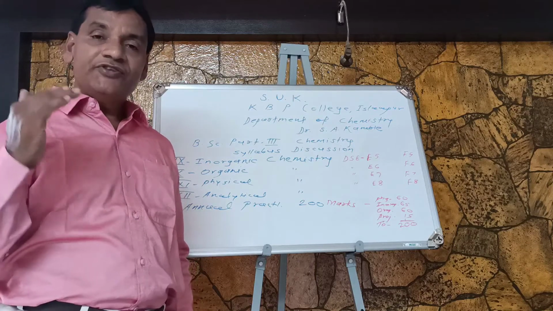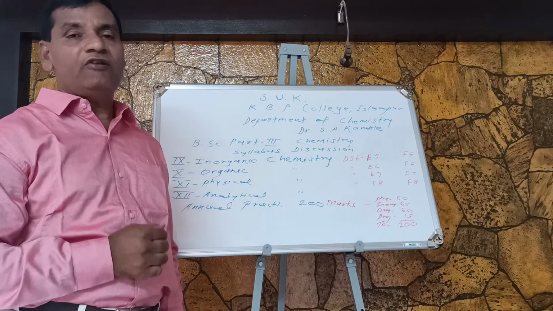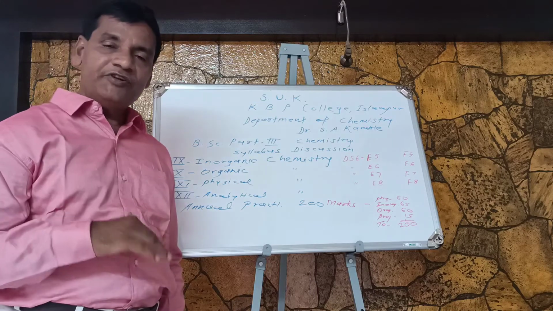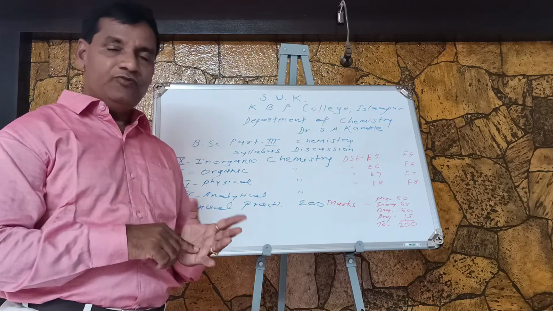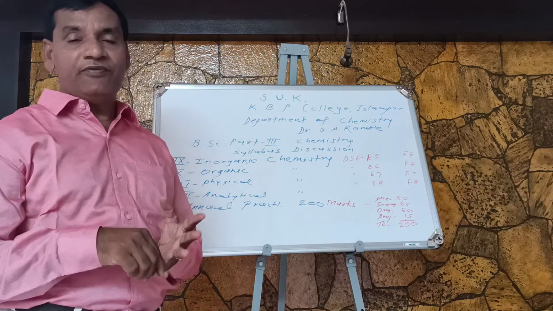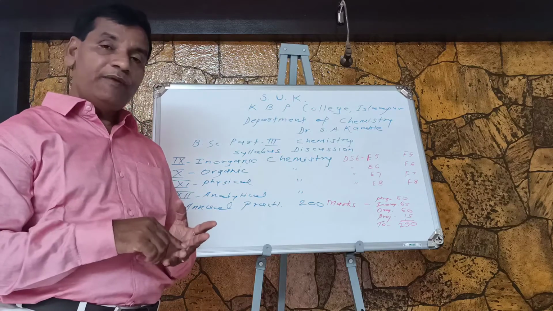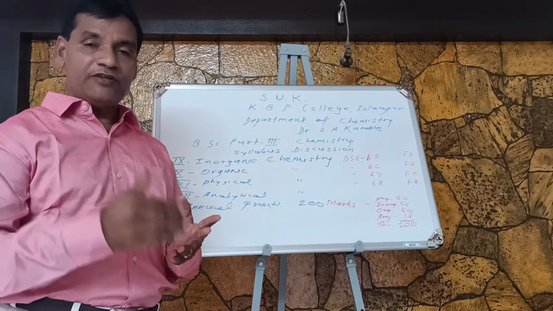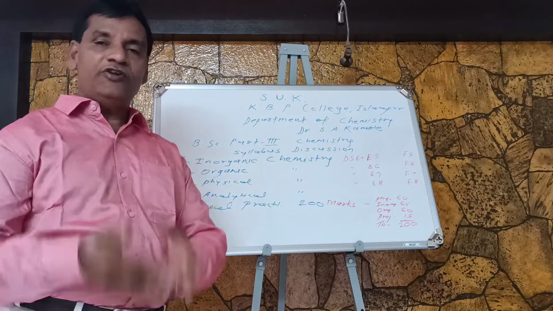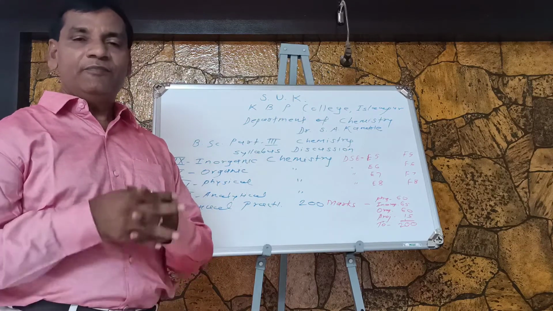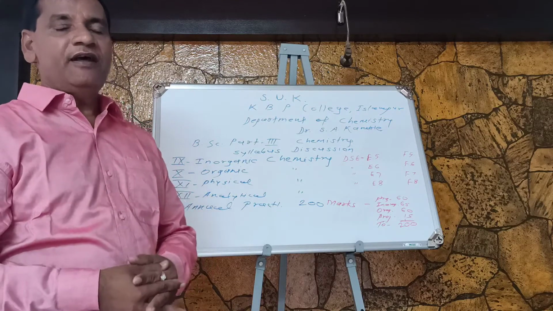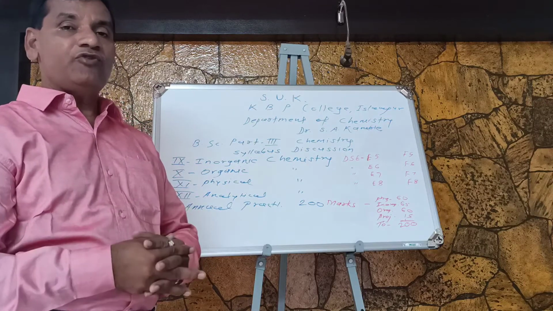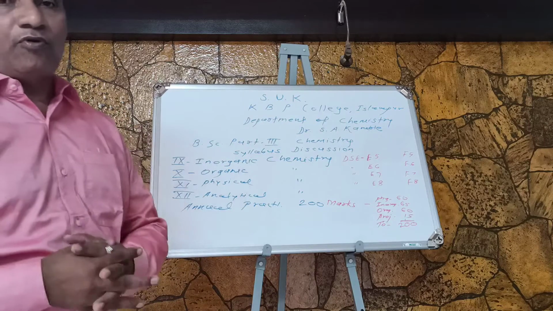Among these 16 papers, 4 papers you qualified at BSc Part 1 and the remaining 4 at BSc Part 2. So in this way 4 plus 4, a total of 8 papers you have already qualified, and the remaining 8 papers you are going to qualify during this year's program.